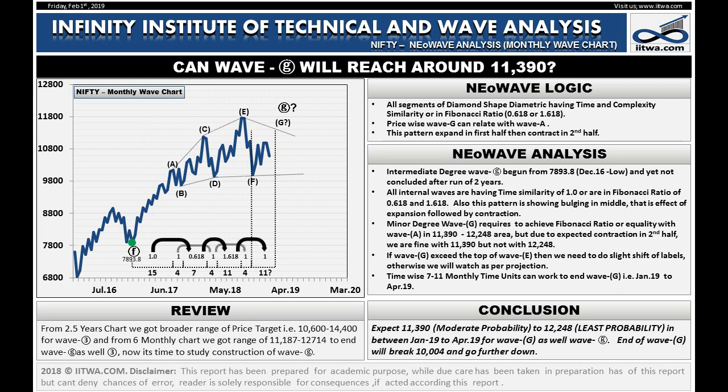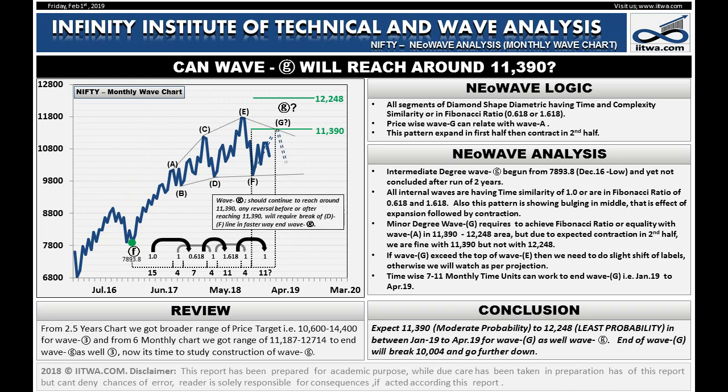Here all segments are similar by 1.0 or in Fibonacci ratio of 0.618 and 1.618 by time and complexity. Wave G will achieve 0.618 ratio at 11,390 and 1.0, that is equality, at 12,248.